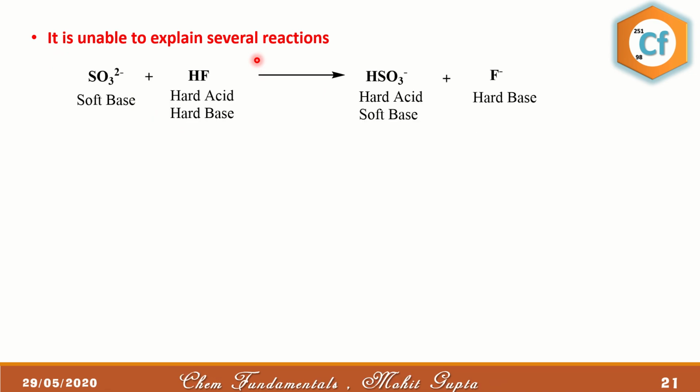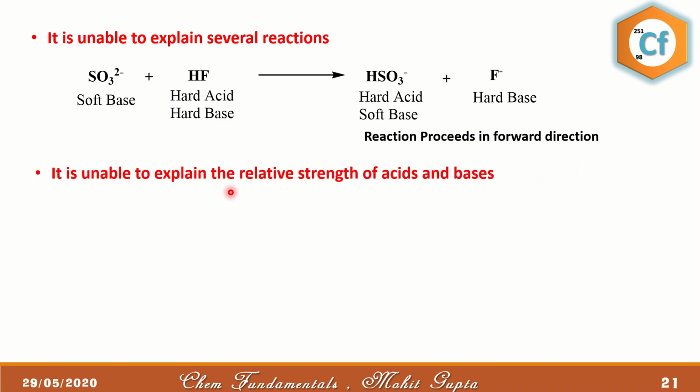So let's talk about the limitations of the HSAB principle. First of all, it is unable to explain several reactions. A lot of reactions are there which the HSAB principle is unable to explain. One example is here. We have SO3 2 negative, which is a softer base, and SO4 2 negative is a hard base, remember. So SO3 2 negative is a soft base, and when it reacts with HF, which is formed between hard acid and hard base, it forms HSO3 negative, hard acid soft base, plus F negative. So on the basis of the HSAB principle, this reaction won't occur. However, this reaction proceeds in the forward direction. So the HSAB principle is unable to explain this observation.